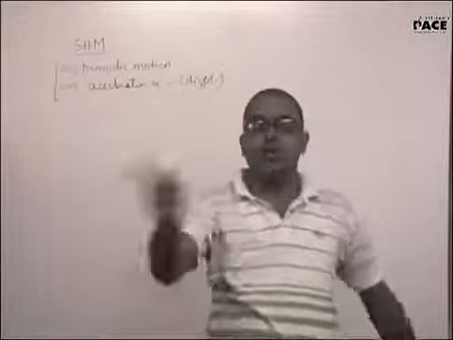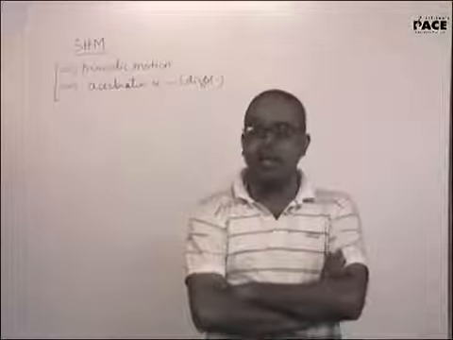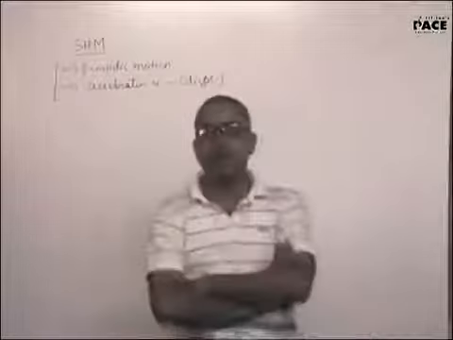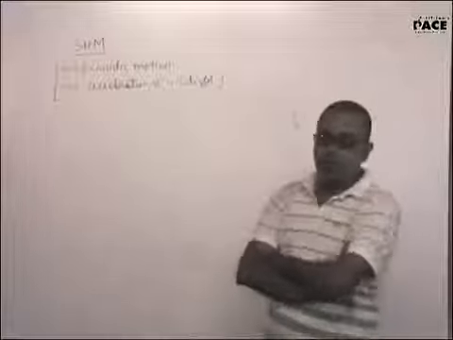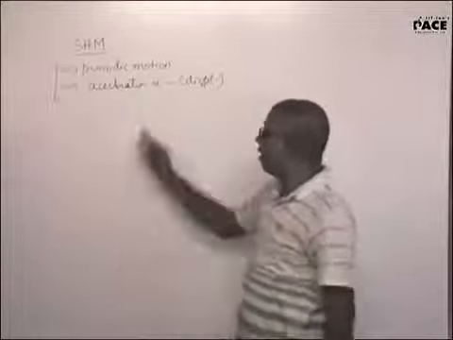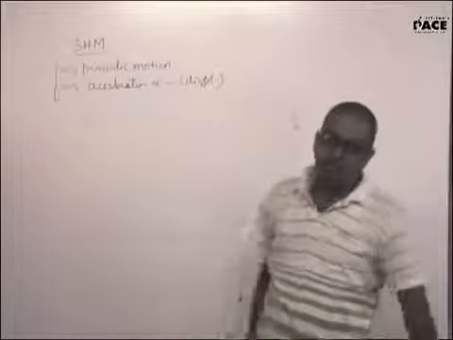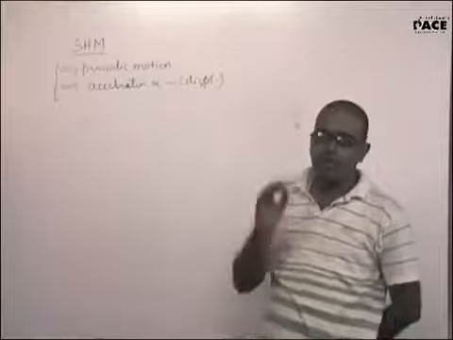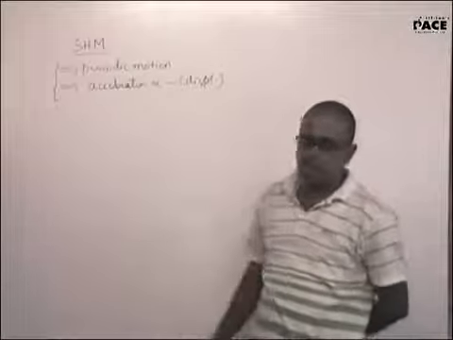Second, earth is going around the sun. It has a proper time period, but it will not be an SHM. Simple harmonic motion criteria will not be fulfilled. So along with being a periodic motion, if the acceleration is directly proportional to the negative of the displacement, only then it will be a simple harmonic motion.